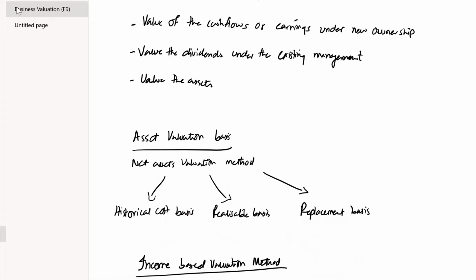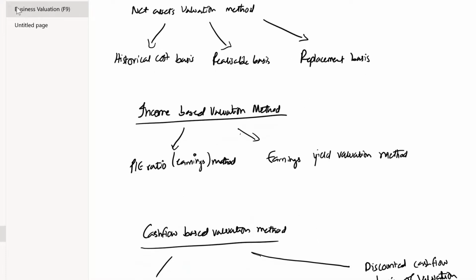are of three kinds. One is value of the cash flows or earnings under new ownership. Second is the value of the dividends under the existing management, and third is to value the assets. Now, first, let's look at the subdivisions. The asset valuation basis consists of one method, but it has three bases. That is net assets valuation method. It has historical cost basis, it has realizable basis, and it has replacement basis.